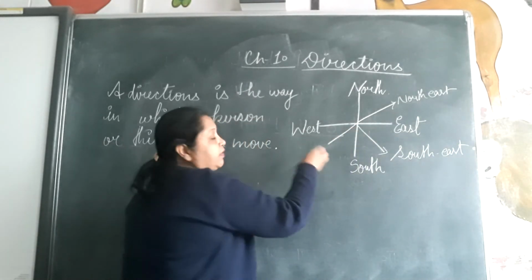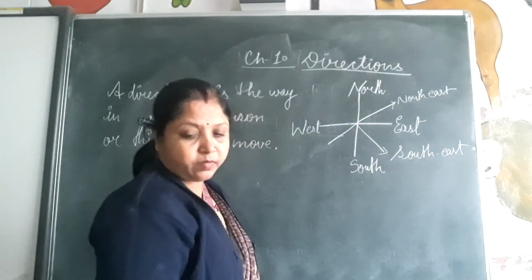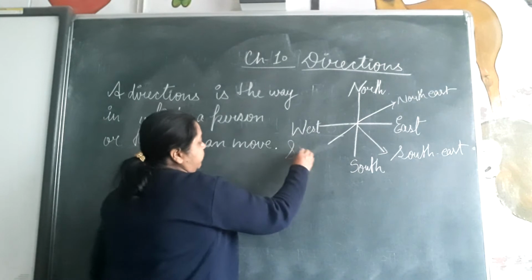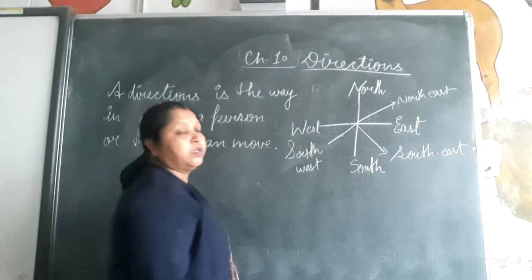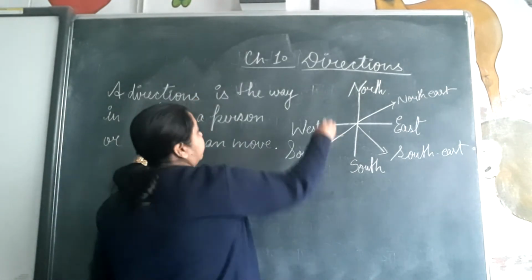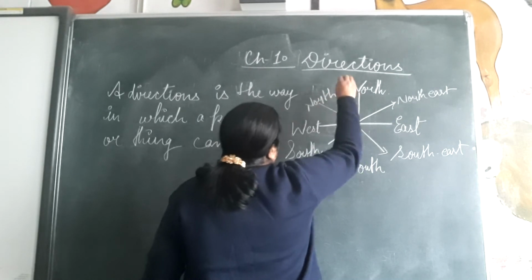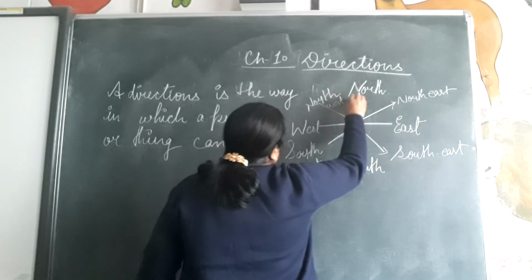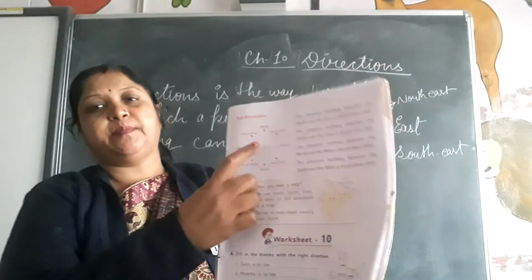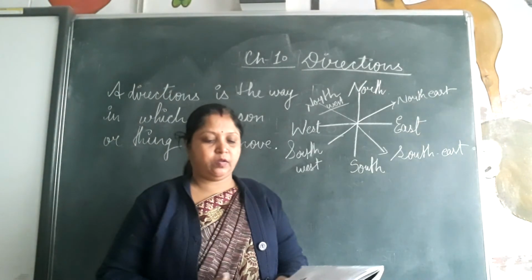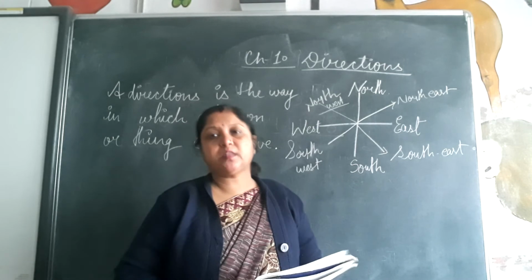Okay, the same. The halfway between west and south is southwest. Southwest. Okay, and the halfway between north and west is northwest. Okay, it is given in your book also. See, look here at the picture of sub-directions. Understand? Okay, now we will read the chapter and all of you speak along with me.